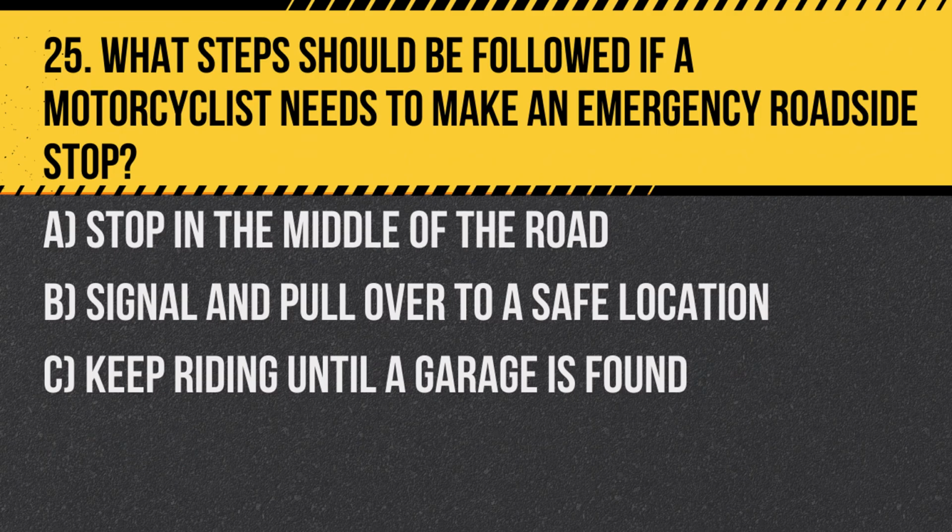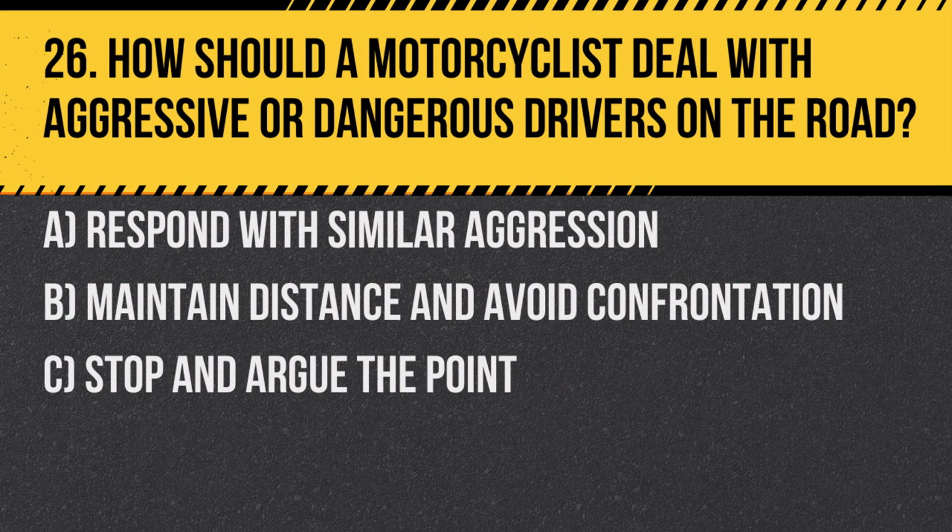Question 25. What steps should be followed if a motorcyclist needs to make an emergency roadside stop? A. Stop in the middle of the road. B. Signal and pull over to a safe location. C. Keep riding until a garage is found. Answer: B. Signal and pull over to a safe location, ensuring you are visible and out of the path of oncoming traffic.